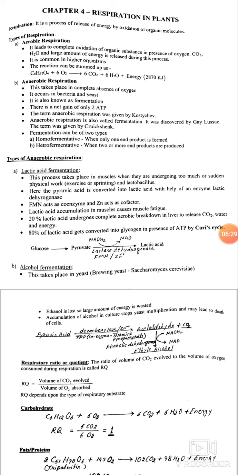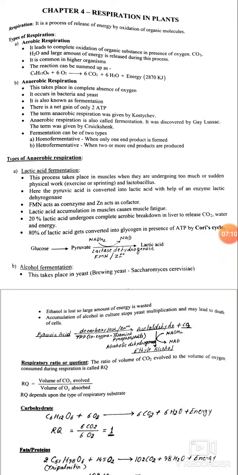Flavin mononucleotide acts as coenzyme and zinc acts as cofactor in this process. Lactic acid accumulation in muscles causes muscle fatigue. 20% of lactic acid undergoes complete aerobic breakdown in the liver to release CO2, water and energy, whereas 80% of lactic acid gets converted into glycogen in presence of ATP by the Cori cycle.